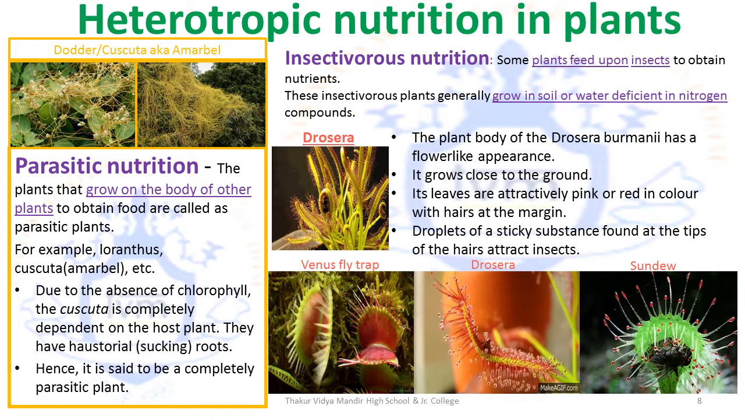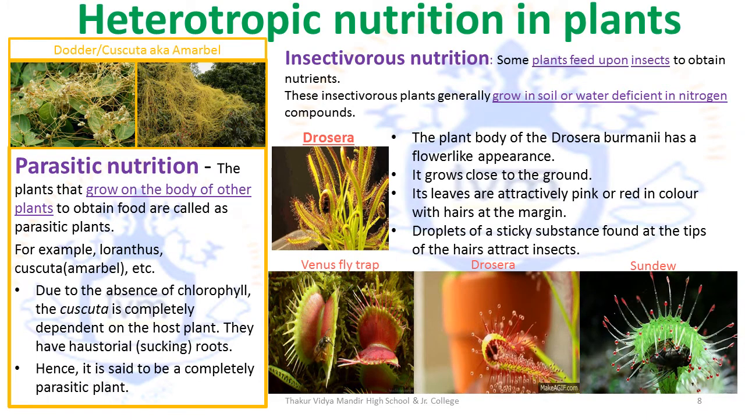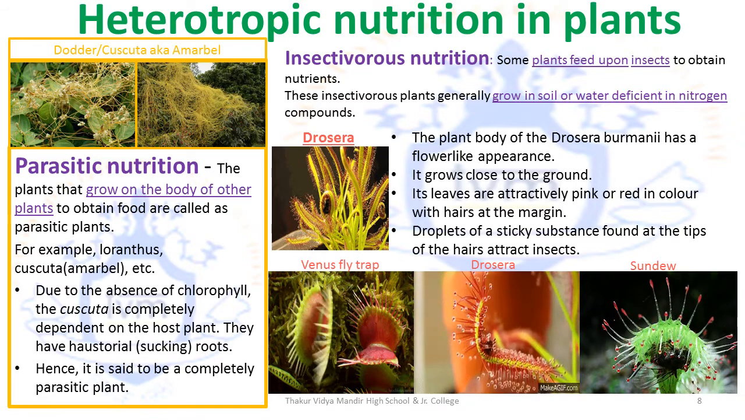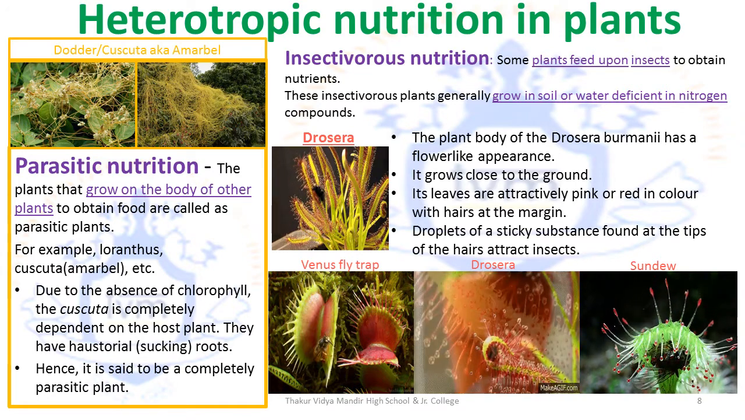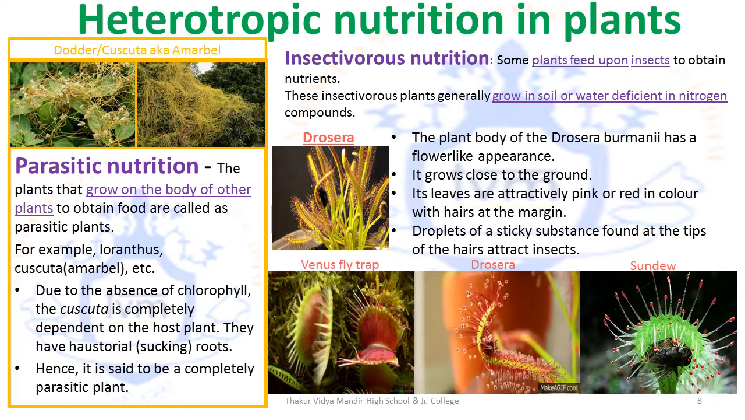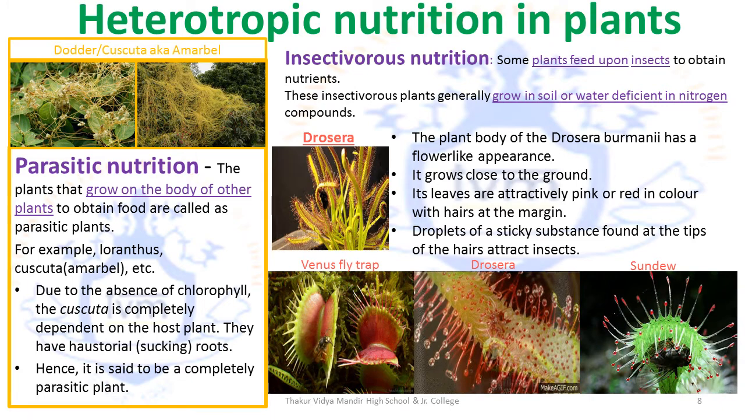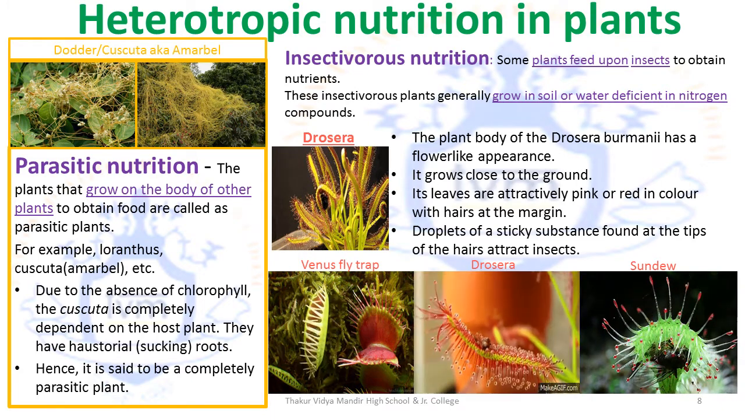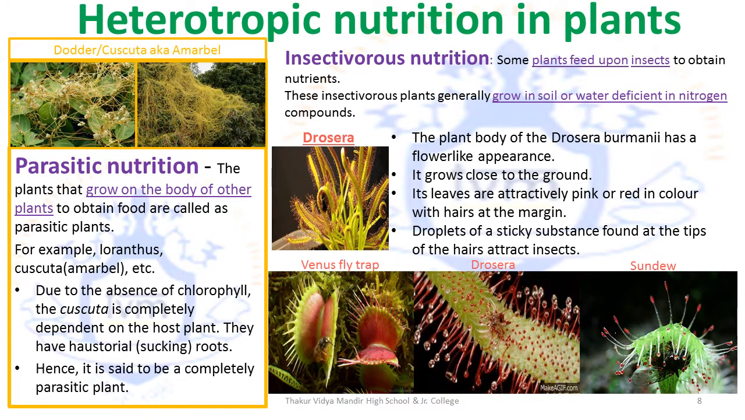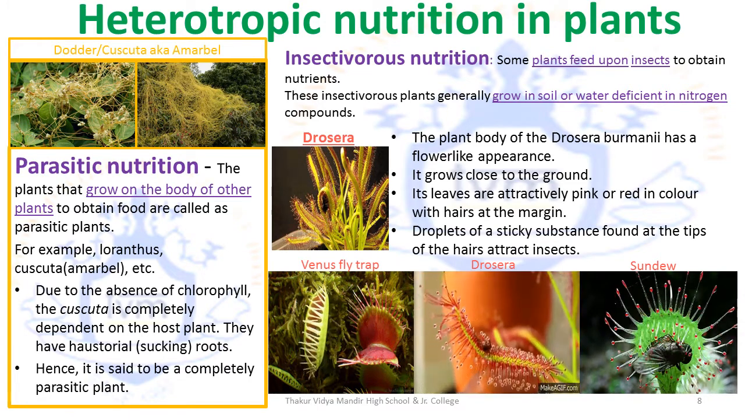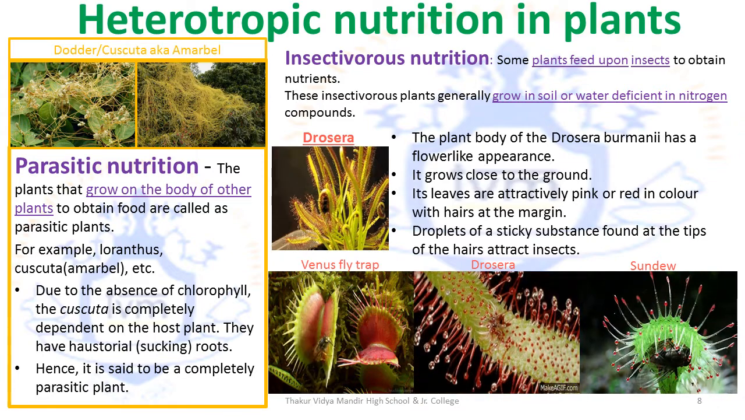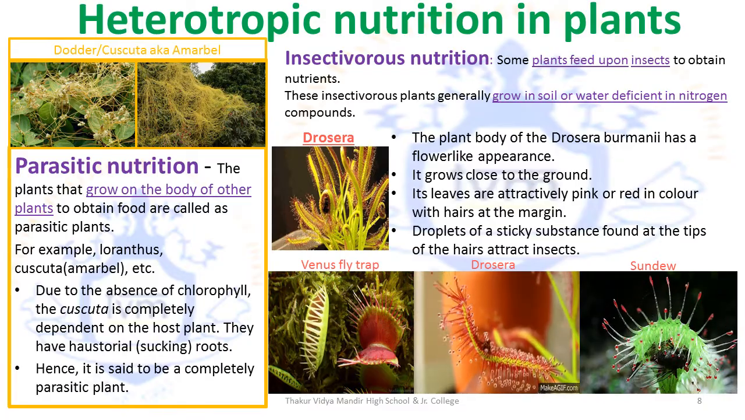Note this point about insectivorous plants. Insectivorous plants grow in soil or water that is deficient in nitrogen compounds. Now, nitrogen is essential to obtain the macronutrient of protein. So, to compensate this deficiency of nitrogen, the insectivorous plants consume insects and gain nitrogen that is present in the insect body. Once again, a few examples of insectivorous plants are Venus flytrap, Drosera and sundew that are mentioned in this video.